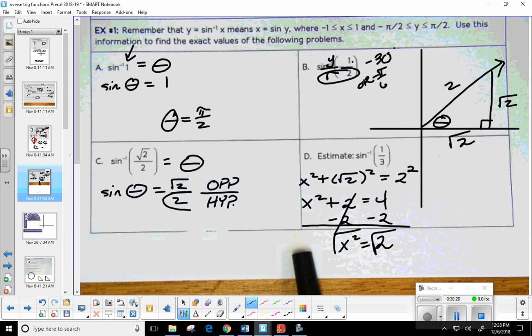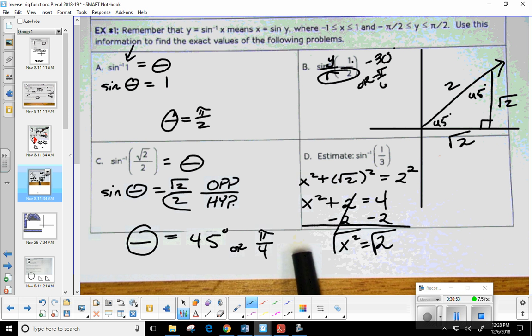Now here's my question. What type of triangle is it? How do we know that's a 45, 45, 90? Two legs are exactly the same length. So I know that's 45. I know that's 45. So what's my answer? 45 degrees. Okay. Or in radians, pi over 4.